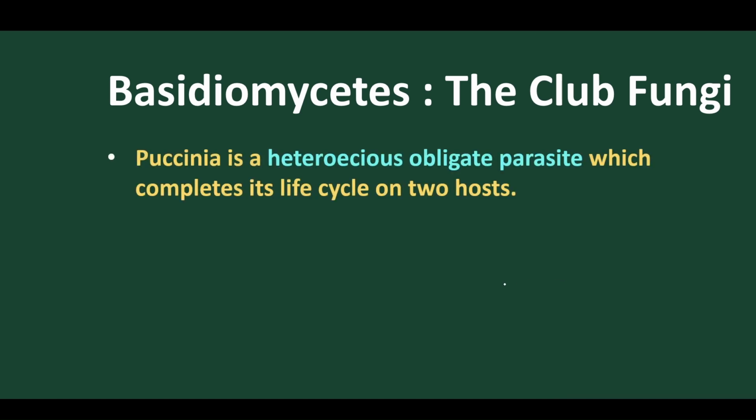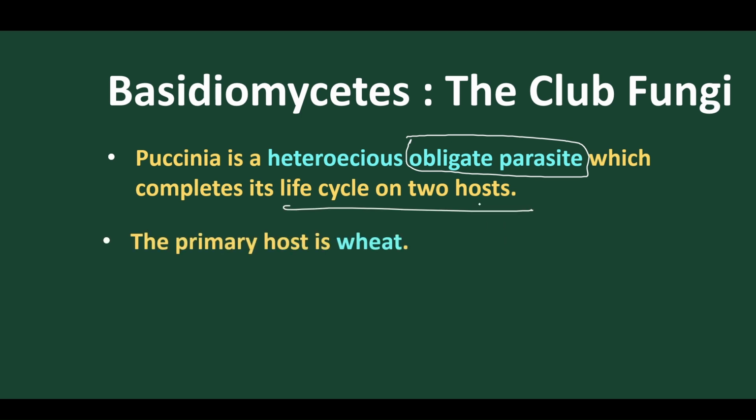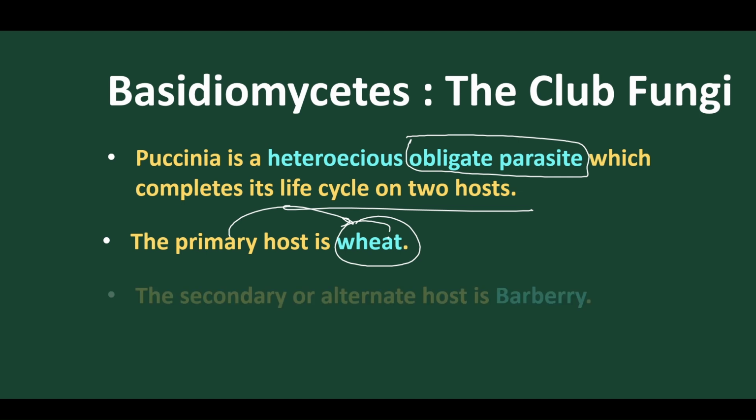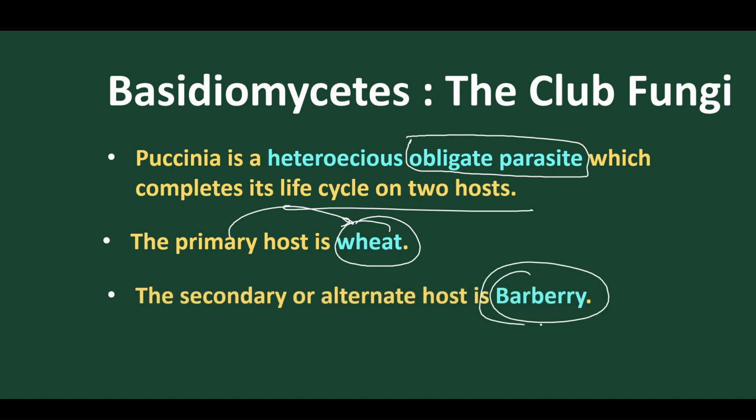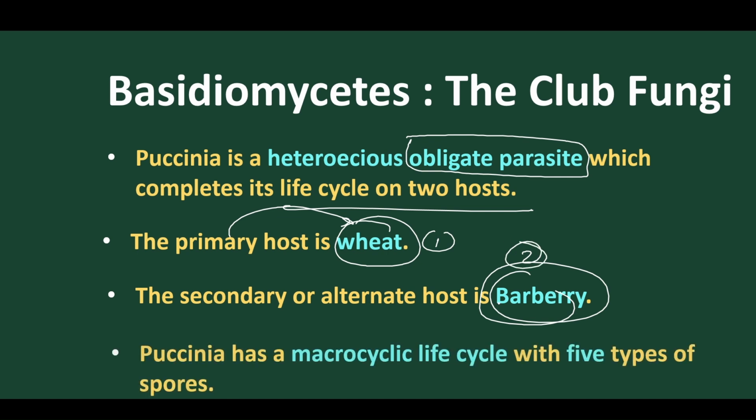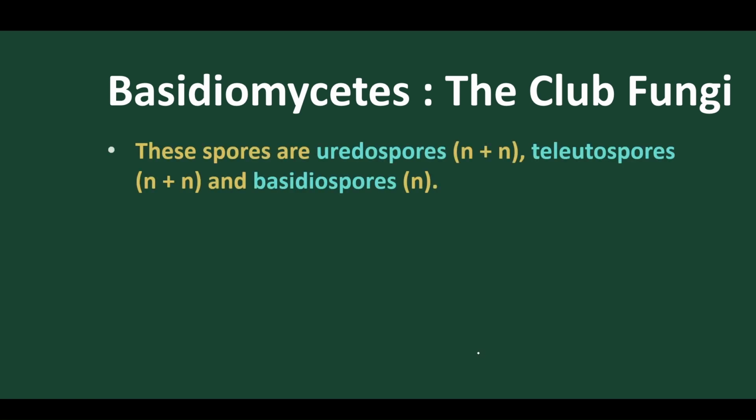Puccinia is a heteroecious obligate parasite. What is an obligate parasite? Throughout its lifespan, it is parasitic in nature and completes its life cycle in two different hosts. They are digenetic, which means they complete the life cycle in two different hosts. The primary host is wheat, and the secondary host is barberry. Got it? Puccinia has a macrocyclic life cycle, containing five different types of spores, including asexual spores, and the macrocyclic one is the bigger one.